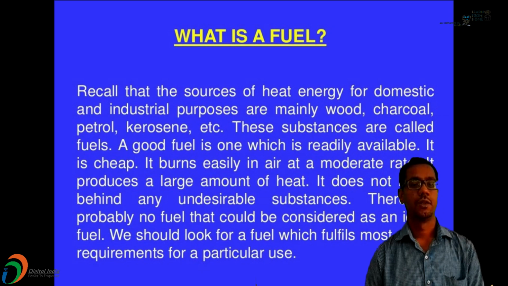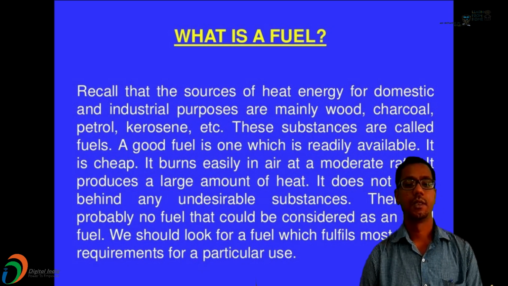What is a fuel? A fuel is nothing but a source of heat energy for domestic and industrial purposes. Fuels are mainly wood, charcoal, petrol, kerosene, etc. These substances are called fuels.